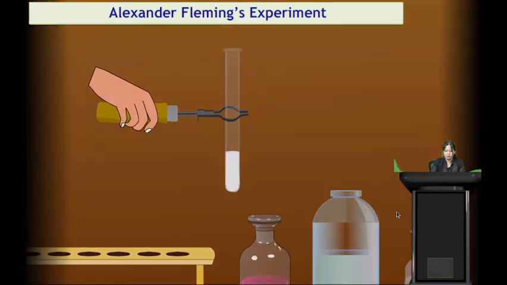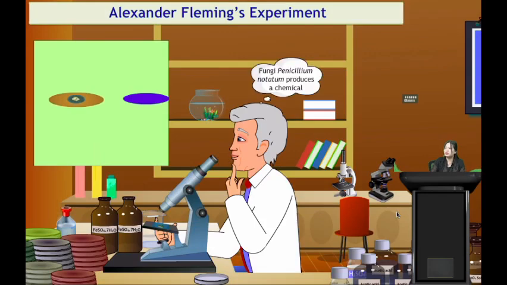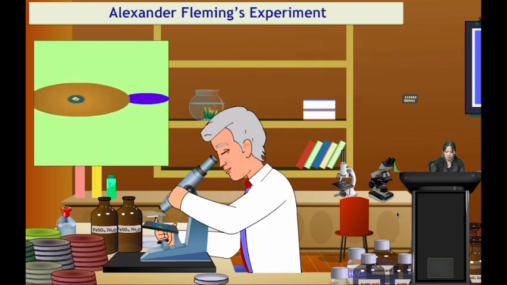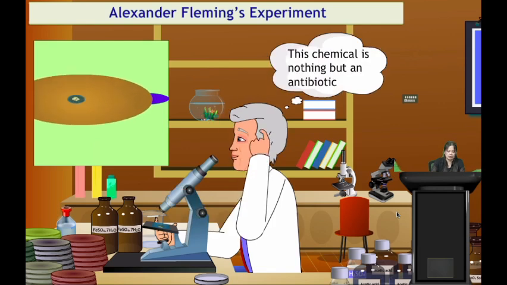When he viewed it under the microscope, he observed the fungus Penicillium notatum. The fungus Penicillium notatum produces a chemical, and this chemical is nothing but an antibiotic.